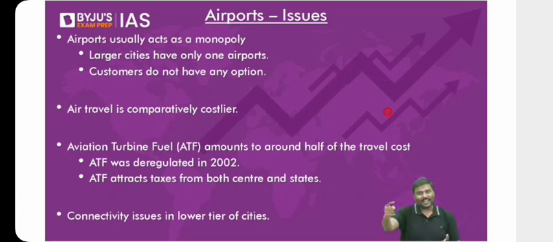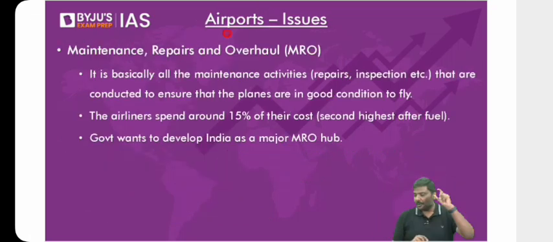One, ticket prices are very high, a lot of the population will not be able to afford it. Second, in certain regions, the airports are not there, though people have the capacity to pay for the ticket. In certain cities, the airport is there, people are willing to purchase the ticket, but enough number of customers will not be there, hence companies will not be providing the services there. Right? So these are some of the issues that are a problem for the development of the civil aviation market. Now, in addition to this, I'll add one more problem here, the concept of MRO.